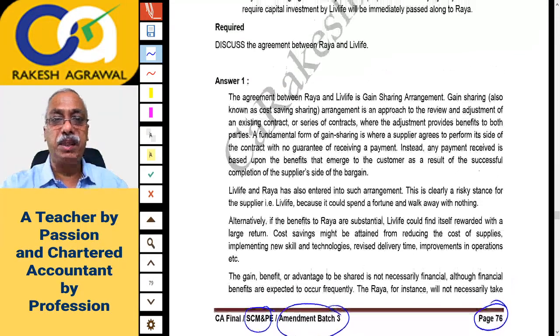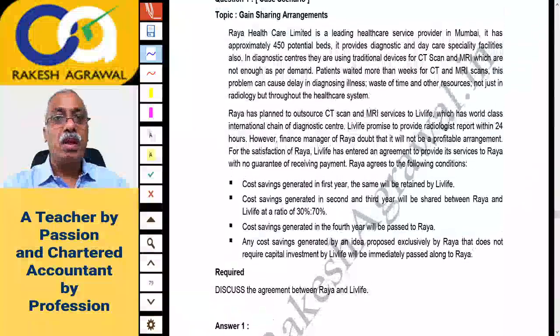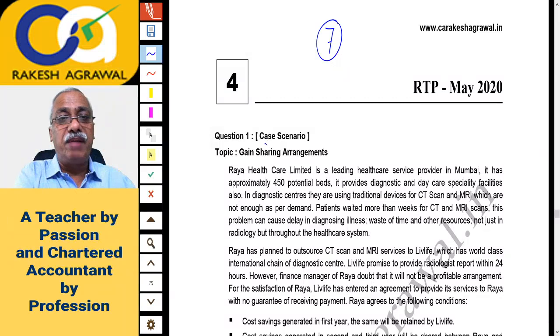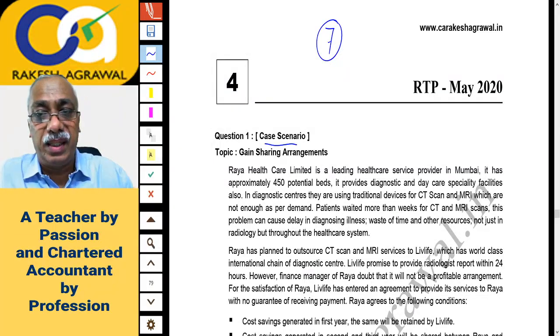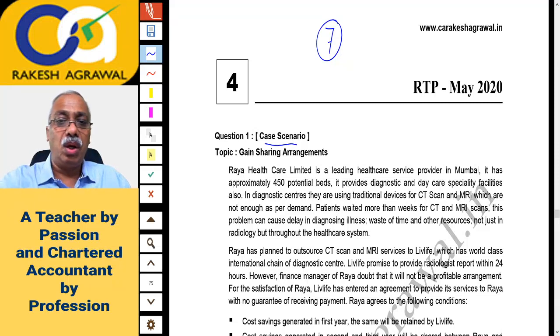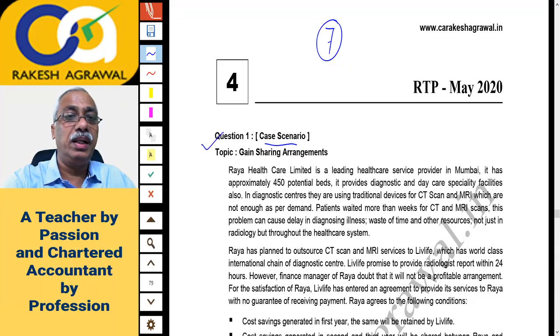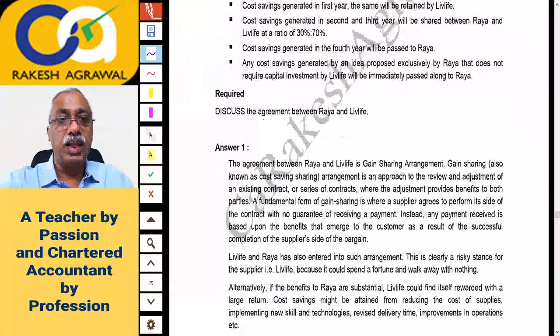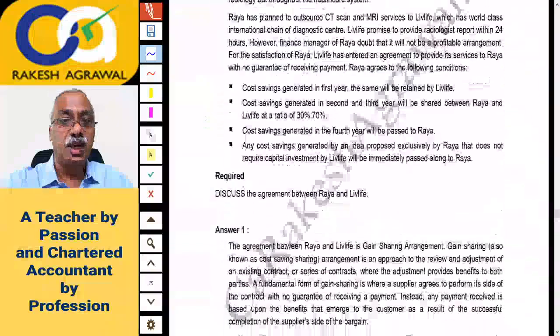Okay, page 76. In the beginning there are some theory questions. There is a case scenario. I have told you a case scenario is a smaller case study, so it is just a theory part which you can read along with the solution, right? So we are only discussing the practical questions. So it is question 1, case scenario. It is based on what? Gain sharing arrangement.